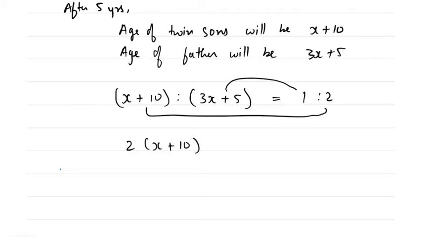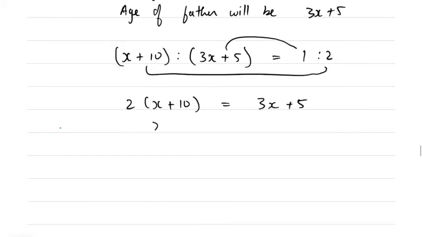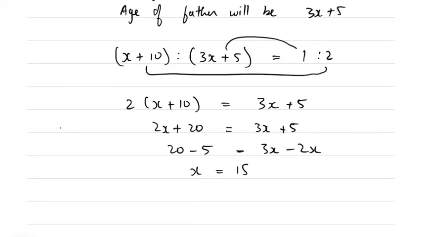So 2 into x plus 10 is equal to 1 into 3x plus 5. I can just write 3x plus 5. Okay, so 2x plus 20 is equal to 3x plus 5. So 20 minus 5 is equal to 3x minus 2x, which is x is equal to 15.